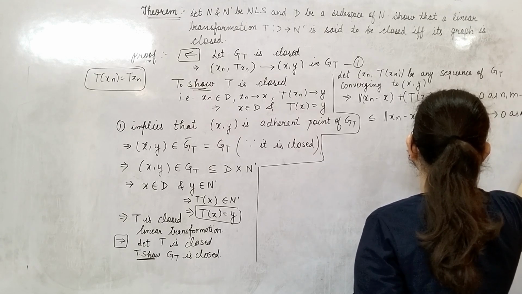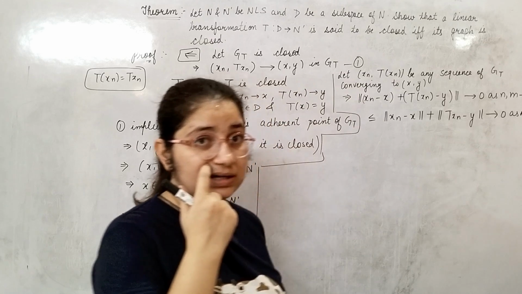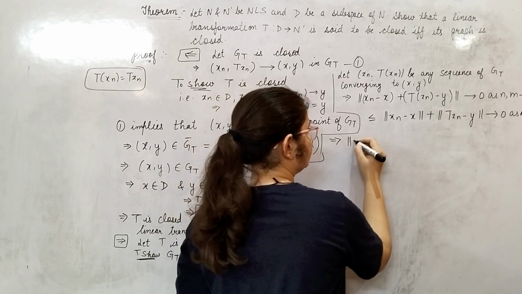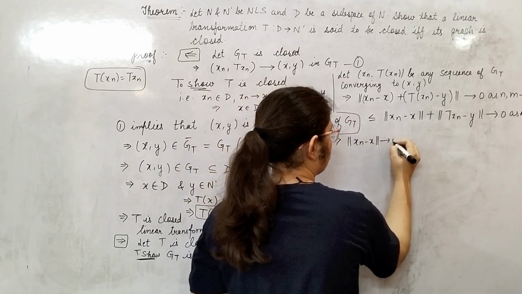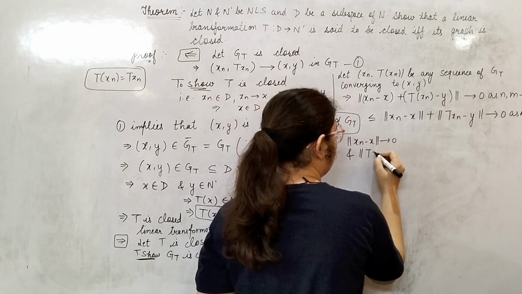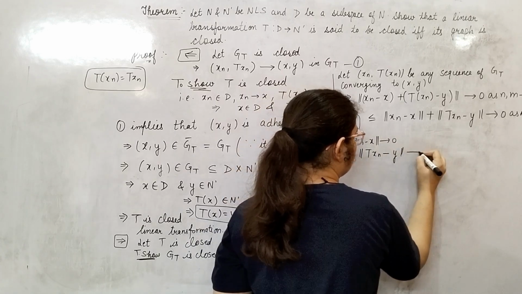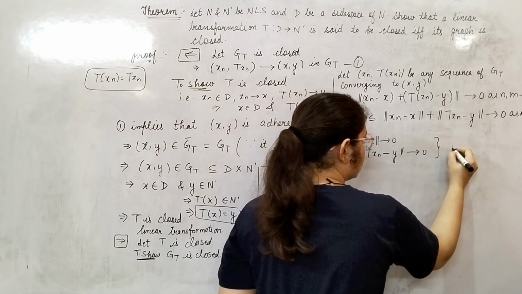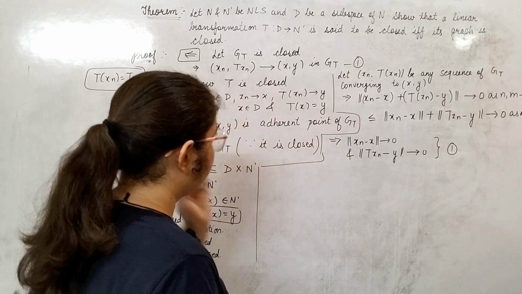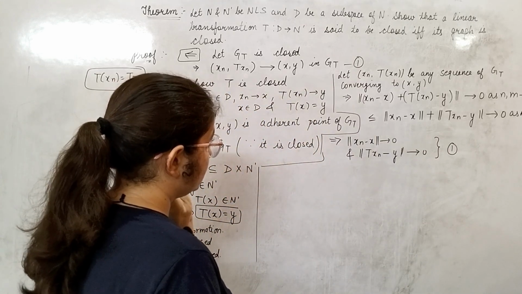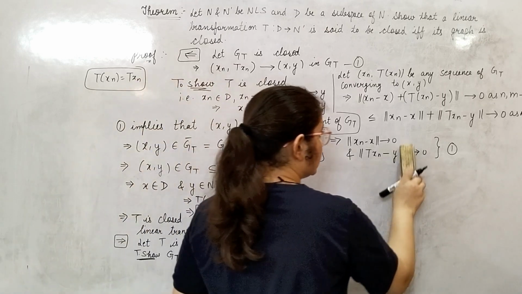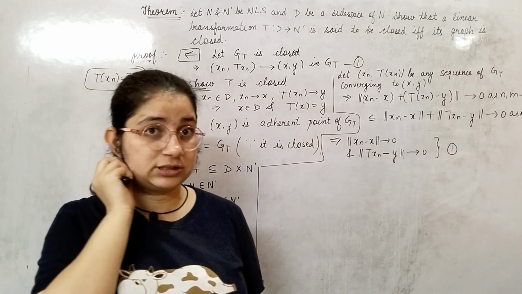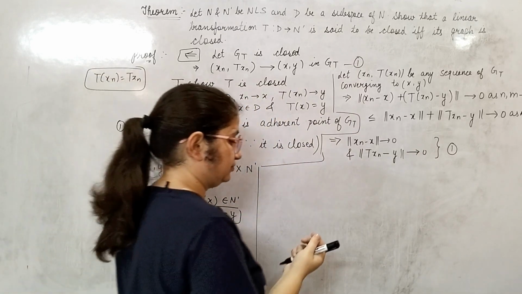Now the sum of two non-negative terms is going towards 0, so both will go towards 0. Done. Name it as 1. Why will this go towards 0? Because the sum of two non-negative terms is moving towards 0, so both of them have to be 0.